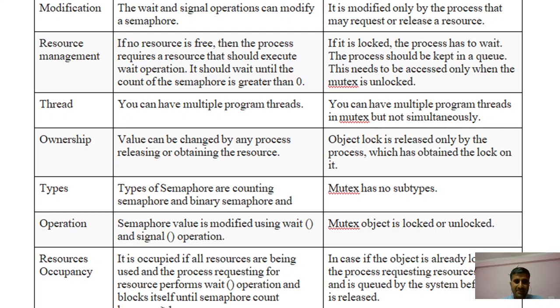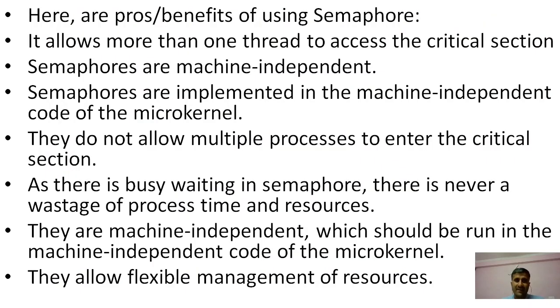Resource occupancy: a semaphore is occupied if all the resources are being used and a process requesting a resource performs the wait operation. But in the case of a mutex, if the object is already locked, the process requesting the resource waits in a queue by the system until release. So this is basically the difference between semaphore and mutex on the basis of parameters like mechanism, data type, modification, resource management, thread, ownership, types, operation, and resource occupancy. On the basis of all of these, we can easily find the difference between semaphore and mutex.